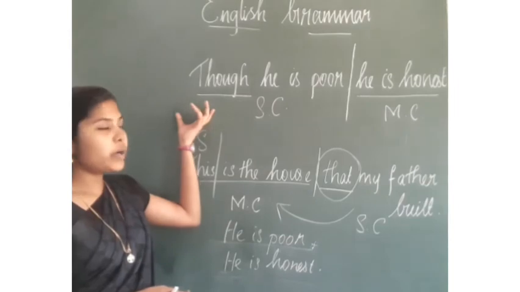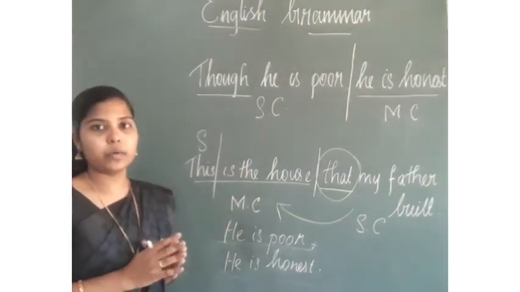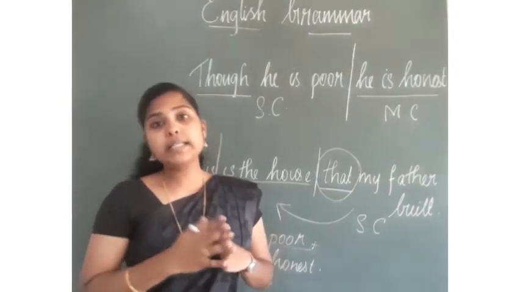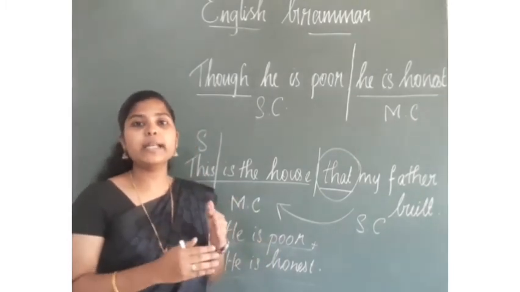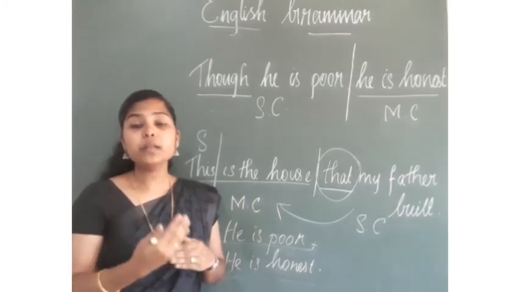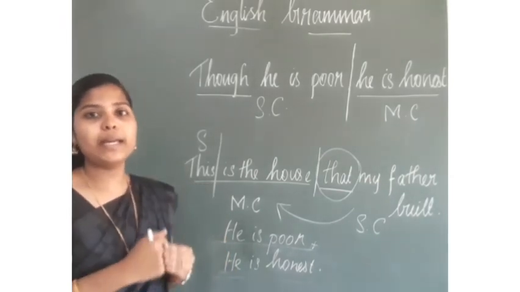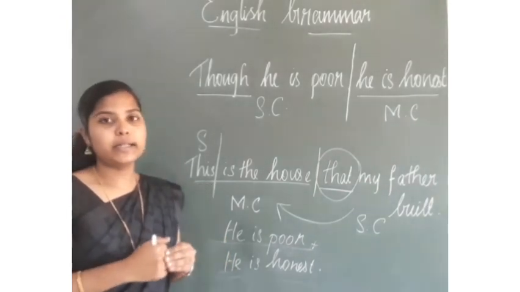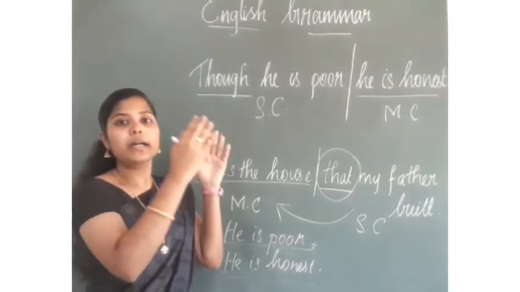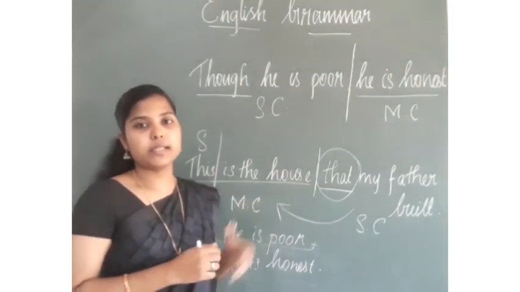It is the subordinating conjunction. Conjunctions are nothing but joining words. And, but, yet, these are coordinating conjunctions. These are used to connect two independent sentences to form a compound sentence. So, to convert a sentence into a complex sentence, we need subordinating conjunctions. These subordinating conjunctions help us to connect or combine the main clause and the subordinate clause.